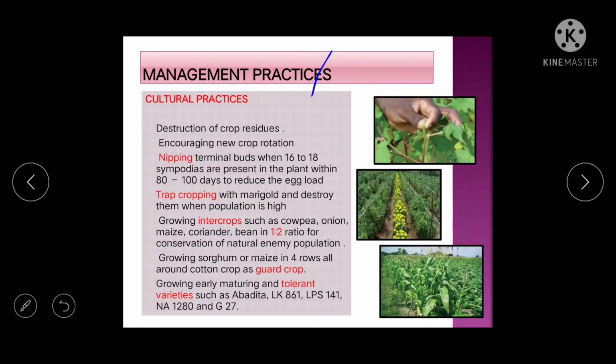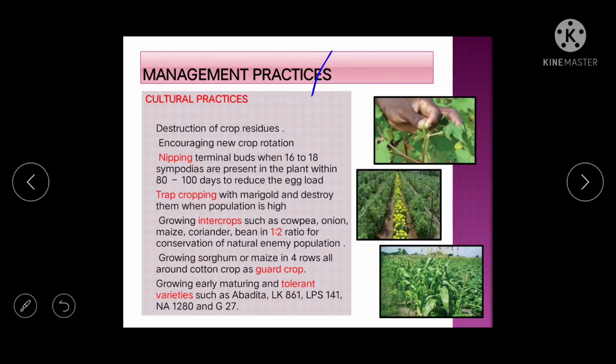So next we'll see the management practices for all the bollworms. Okay, so what are the cultural practices? First, you can destroy the crop residue. Okay, because suppose you are growing cotton in a field, and after harvesting, if you are not cleaning the field completely, then some pupal stages and some eggs will be inside the soil or in the debris of the cotton. So if you grow something else, because these bollworms have a wide host range, again they will attack that crop.